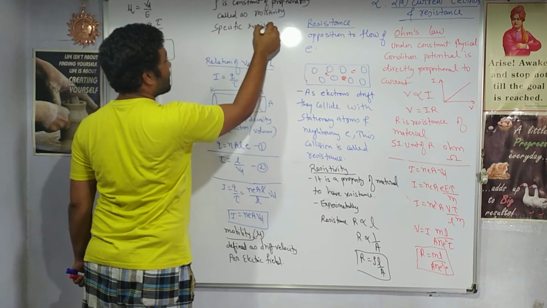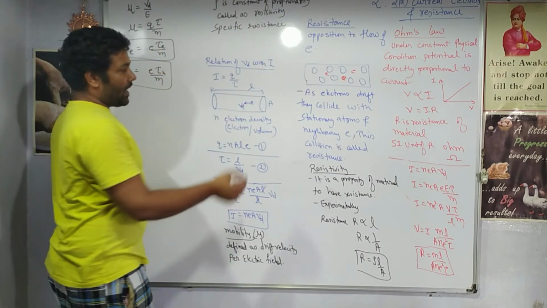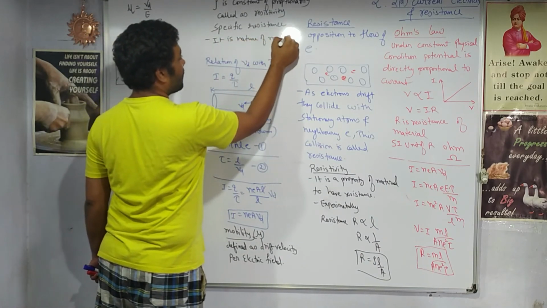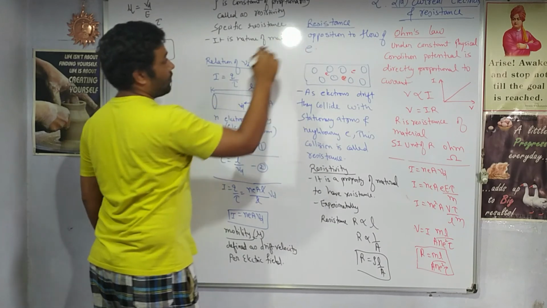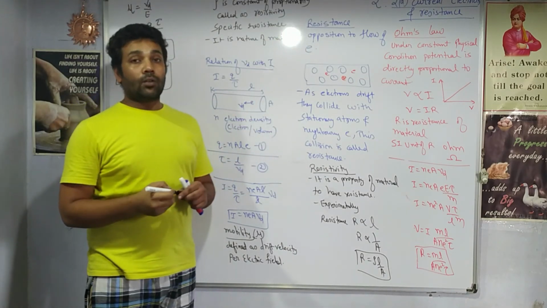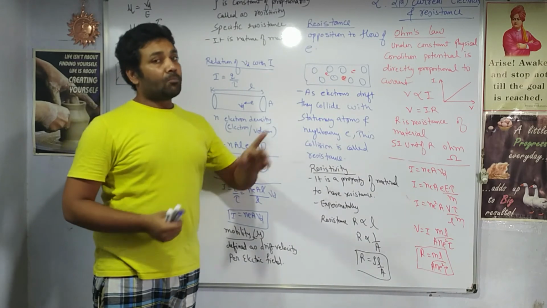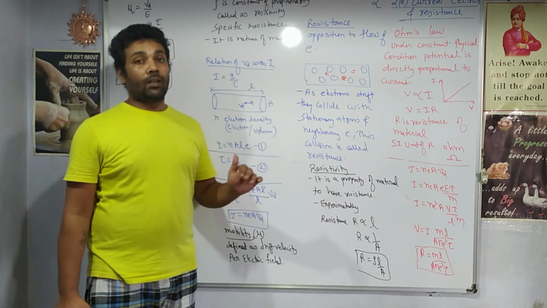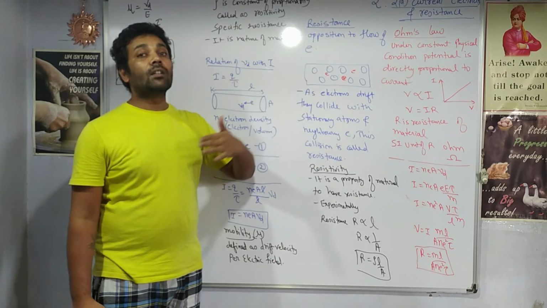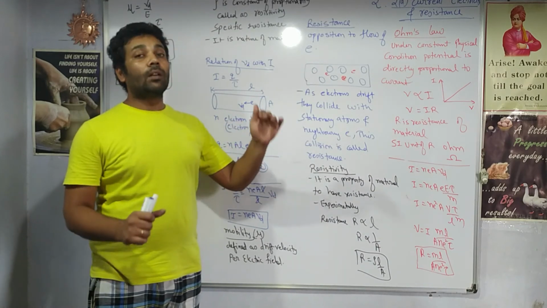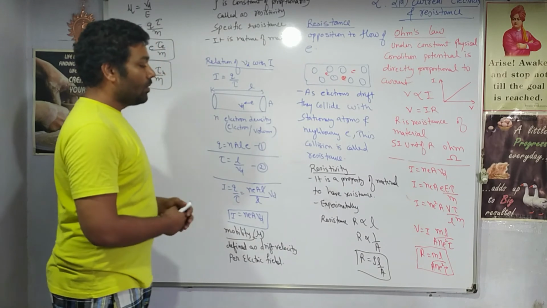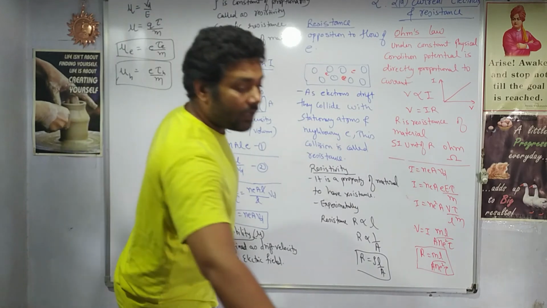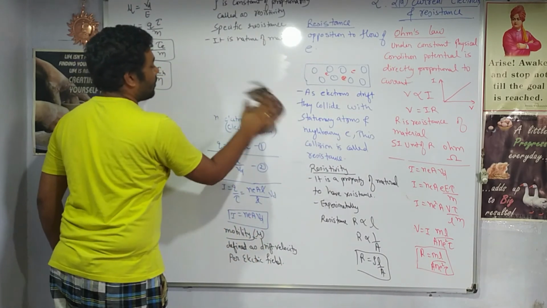Specific resistance means resistance per unit length, right? By default, it is the nature of the material. It's the nature of gold that it will allow electric current to flow easily. It is again the nature of silver that it will allow electric current to flow easily. But it is the nature of wood that it will not allow the electric current to flow. So resistivity of wood is very high. It does not allow current to flow. Resistivity of gold is very low. It allows electric current to flow through it. Let us see the equation of the resistivity in terms of these basic physical quantities.